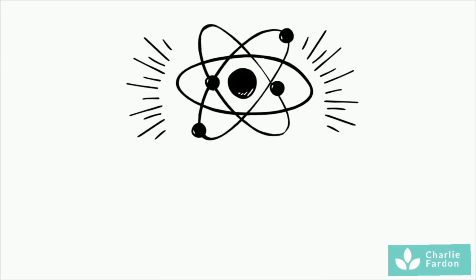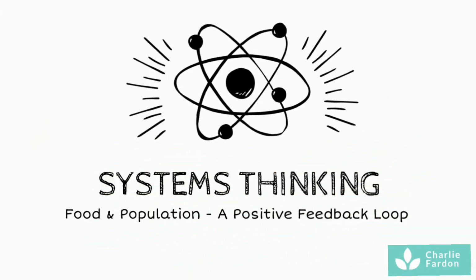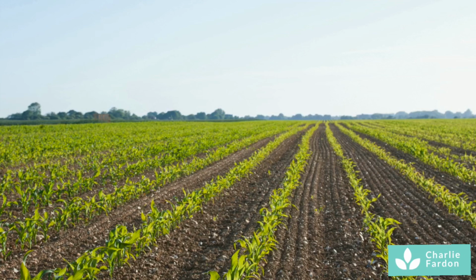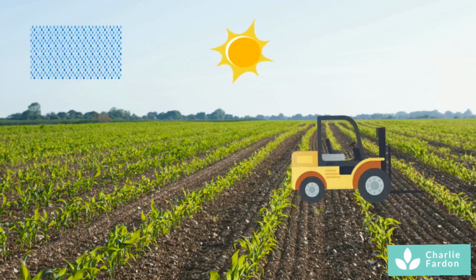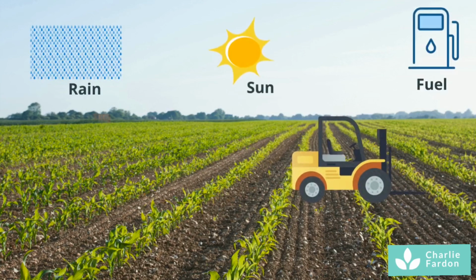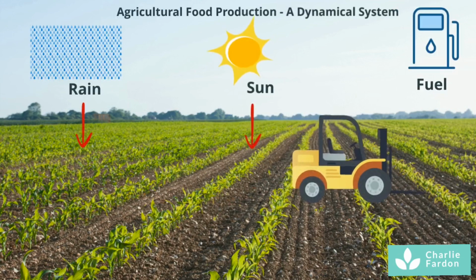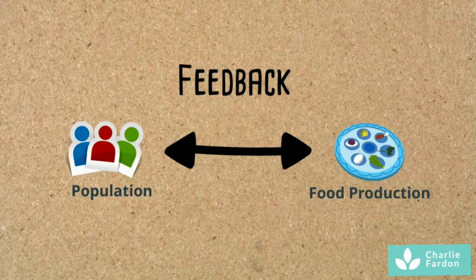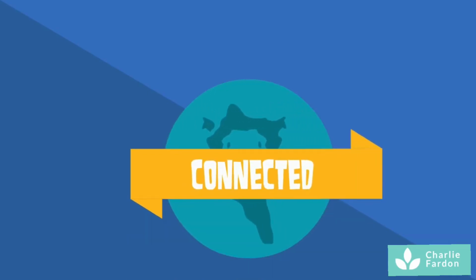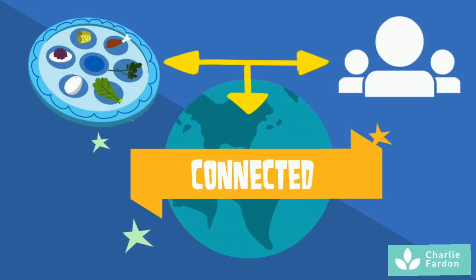Today we're going to use what we call systems thinking to see how the agricultural food production and population systems are interconnected. A dynamical system is one that changes all the time, and often there's something stimulating that change. Food production is an example of a dynamical system. We'll call the relationship between food production and the global population feedback. Why? Because even though both are separate dynamical systems, they are also systems that influence each other.